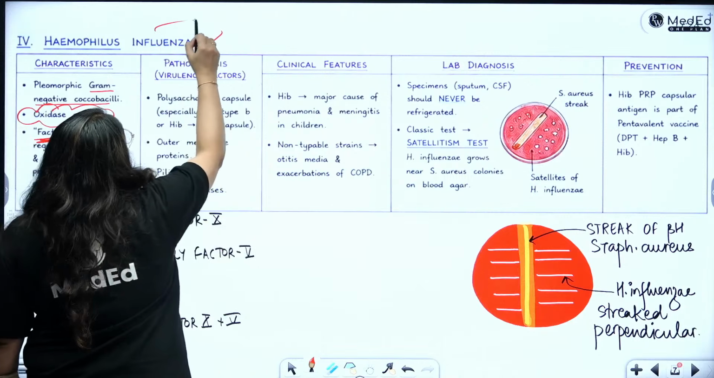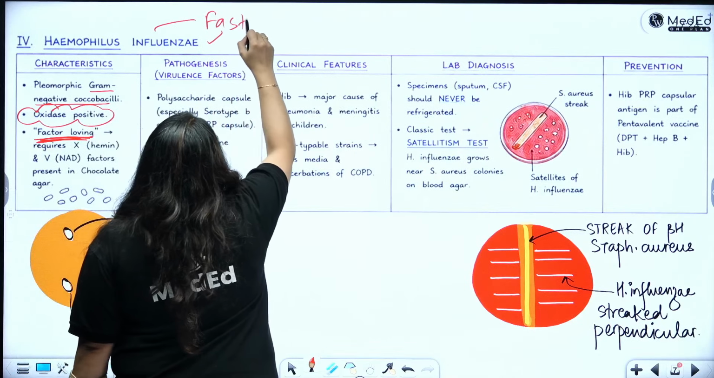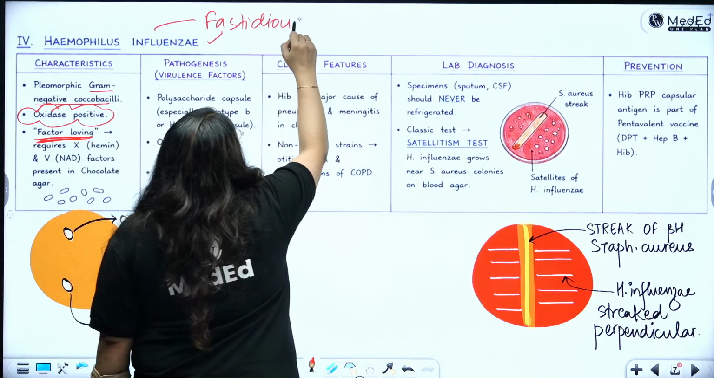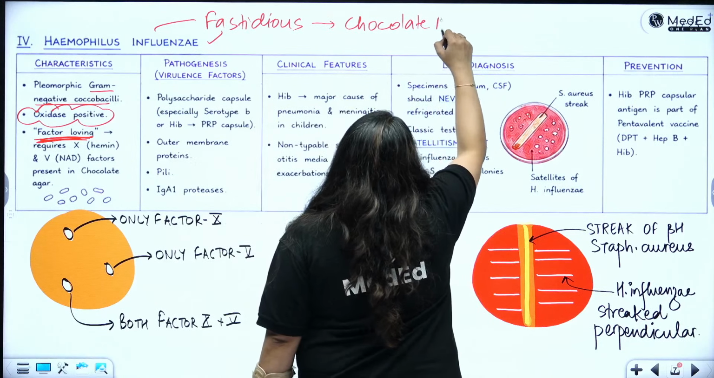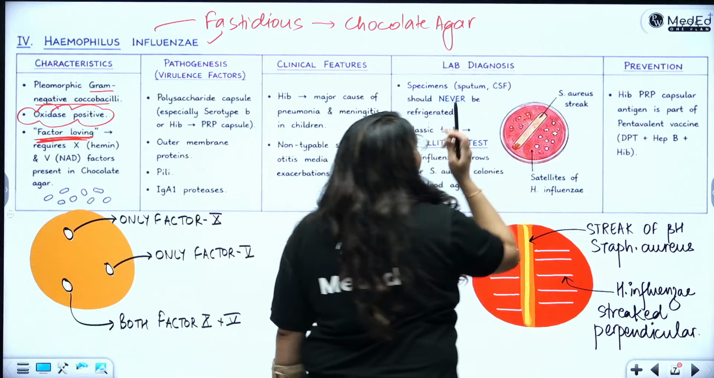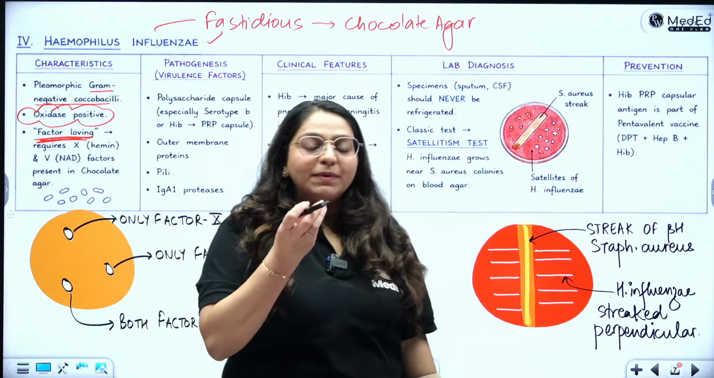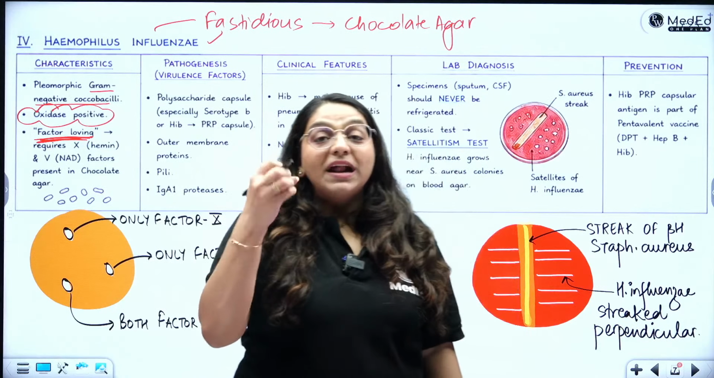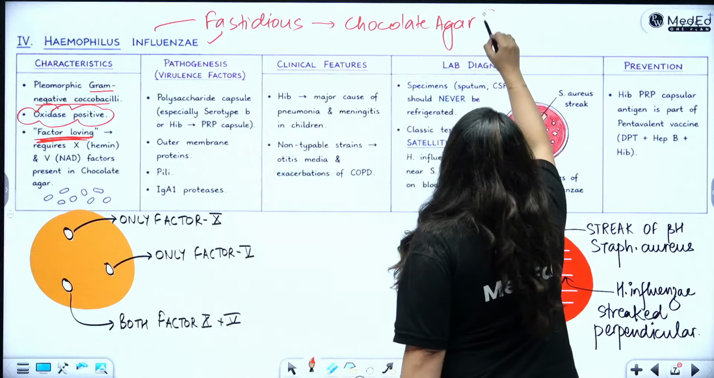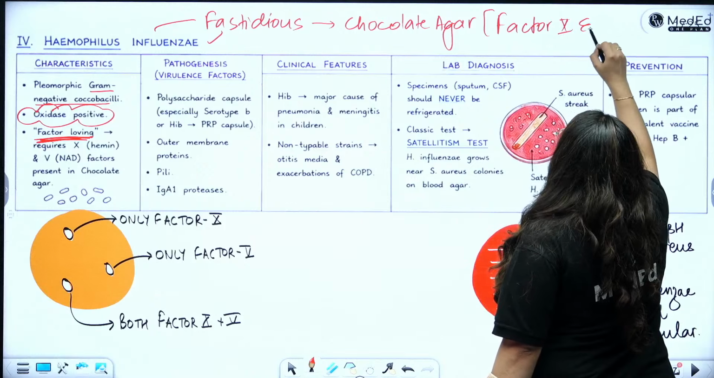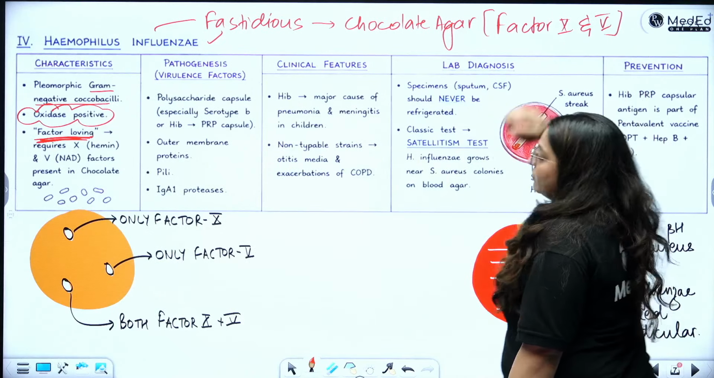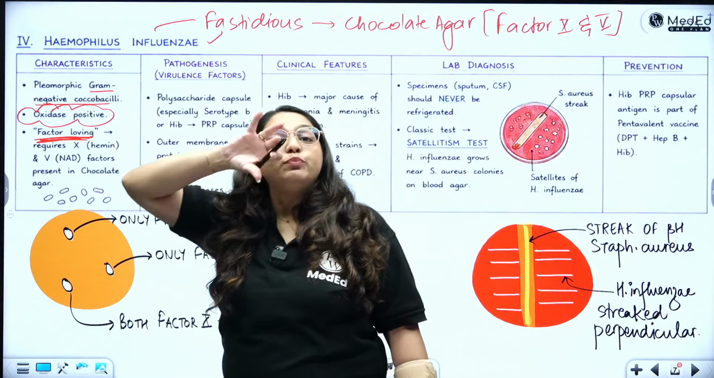H. influenzae is fastidious. It is also very much fastidious. So it can only and only grow in chocolate agar. Because chocolate agar, how is chocolate agar made? I take blood agar and I heat it up. So the blood releases factor X and factor V. So this factor X and factor V is very, very important for the growth of H. influenzae. Right? So I have to prove it in the lab.